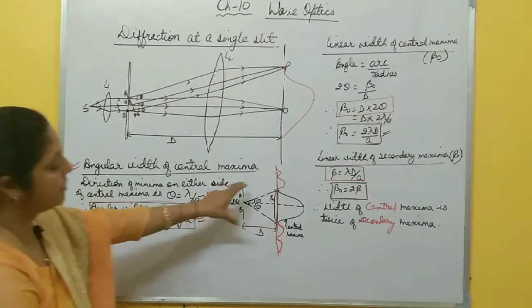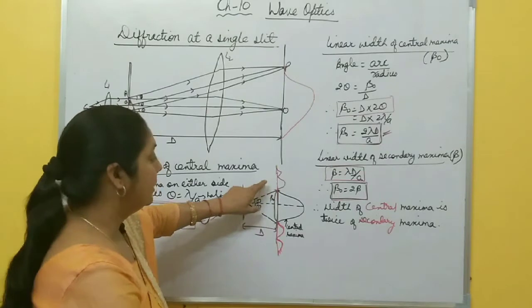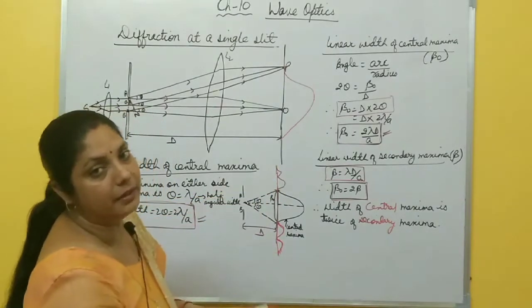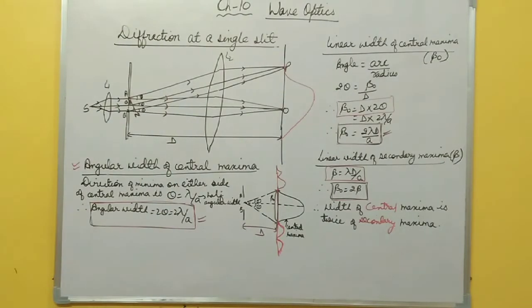This is the intensity distribution curve for the diffraction pattern. But in interference, the width of all maxima and minima are the same, and the intensity is also the same. So please take a screenshot of this one. After that, we'll discuss a very small topic, the difference between interference and diffraction.